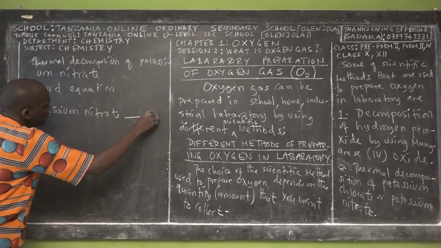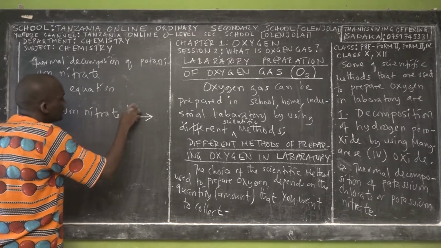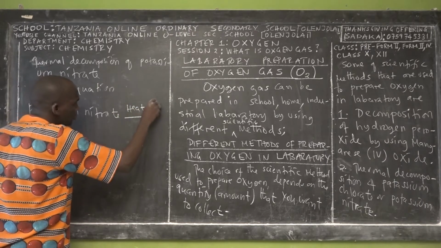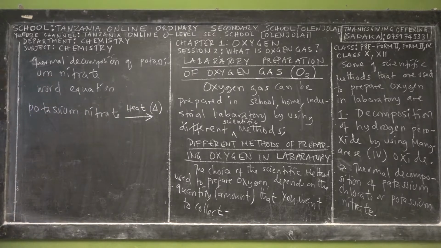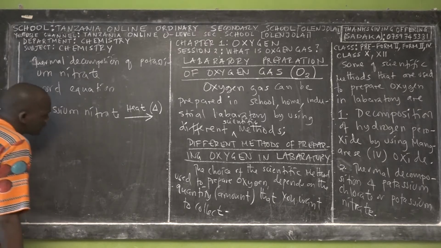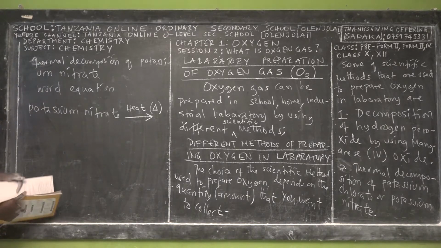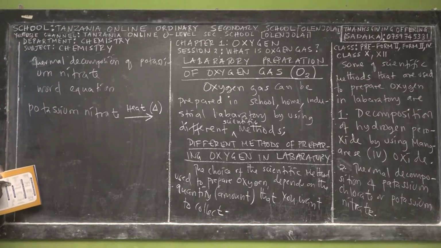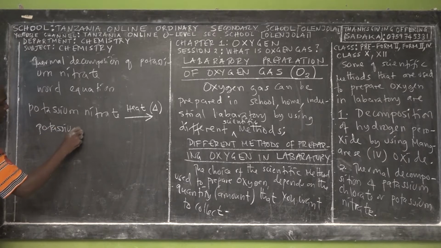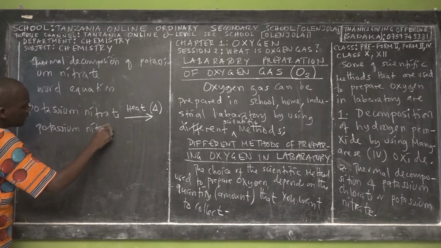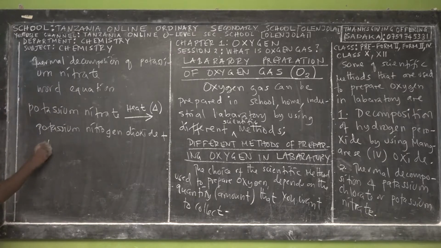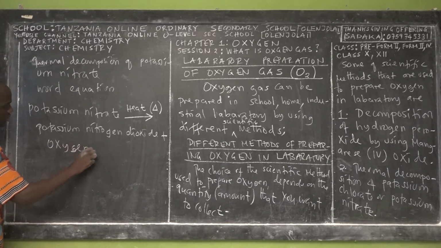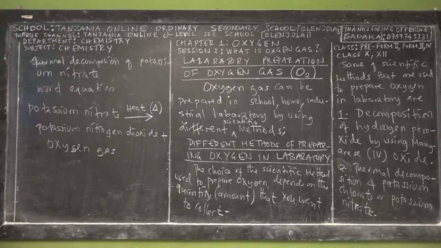Potassium nitrate. This one, because we need heat, so you can use the word heat, or you can use this symbol representing heat, this triangle. So when potassium nitrate decomposes, it gives us what? Potassium nitrite, so you get potassium nitrite plus what? Plus oxygen gas. So this is the word equation.